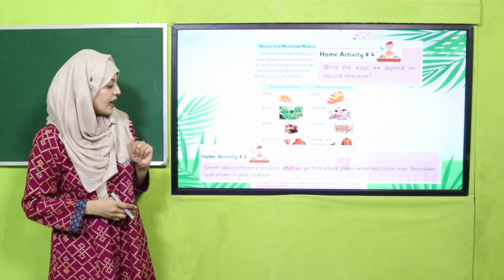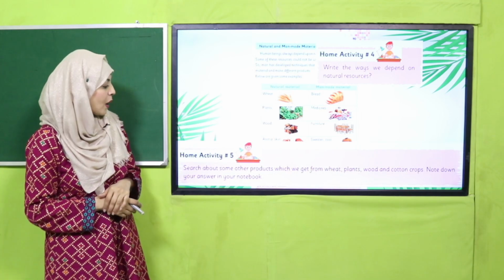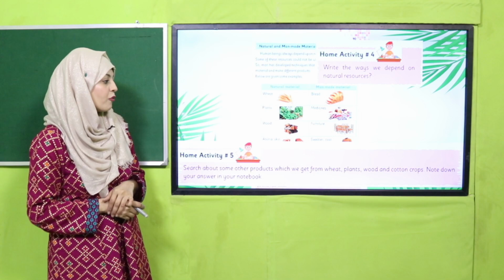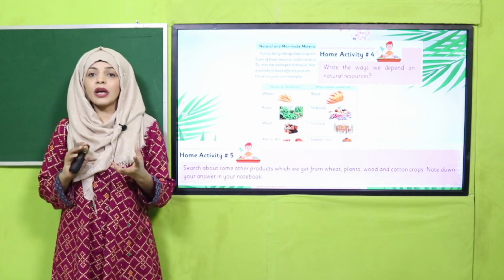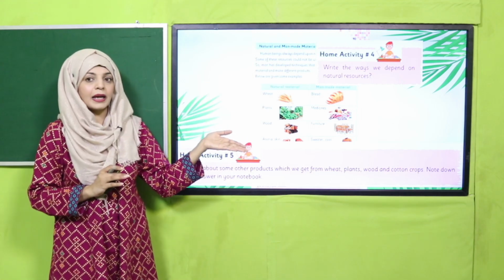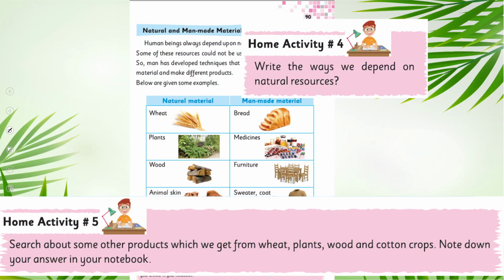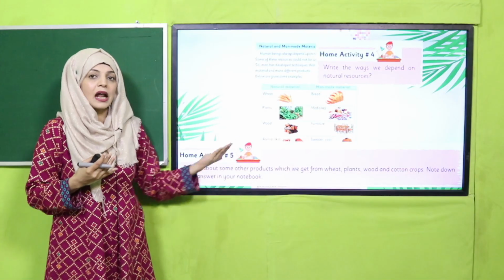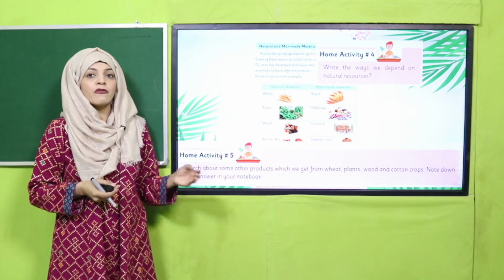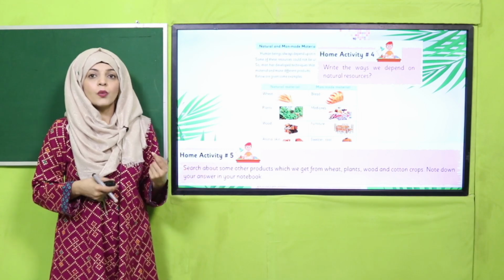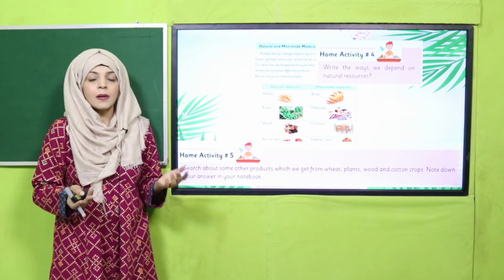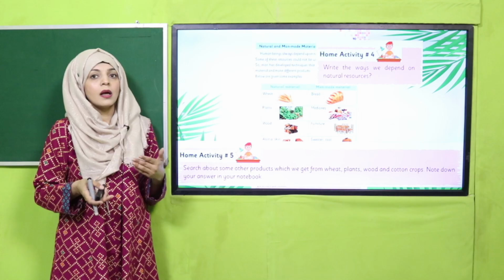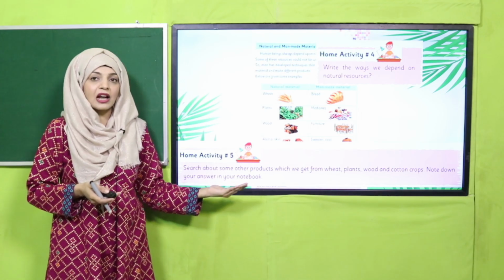Then your next homework is home activity number 5. Search about some other products which we get from wheat, plants and wood and cotton crops. Note down your answer in your notebook. Now in your notebook हमने यहाँ पर कुछ चीज़ें पढ़ी हैं कि हम wheat से biscuits बनाते हैं, bread बनाते हैं. तो आपको कुछ दूसरी चीज़ों के नाम लिखने हैं जो हम इन products से, इन natural products से बनाते हैं. Okay? For example, let me tell you, from wheat we make roti that you eat every day. So that is made from the wheat. So you have to search out some other man-made products which we make from these natural products.